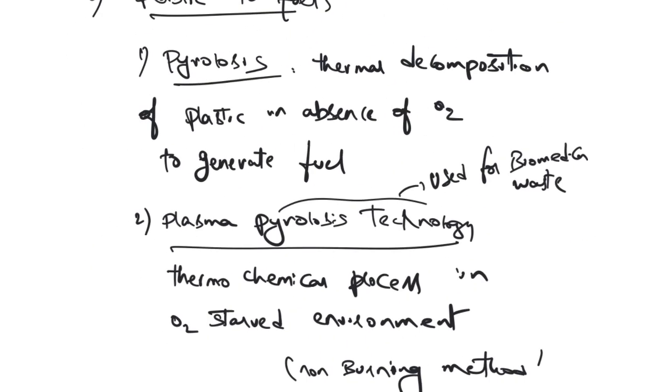The next major important point is plastic to fuels. I have told you they will burn the plastic, but burning will cause a huge amount of toxic gases. This is not burning. This is a kind of thermal decomposition under high temperatures. In the absence of oxygen, they will decompose the plastic into fuels. Then there is also the plasma pyrolysis technique. This is also a thermochemical process. In an oxygen-starved environment, they are converting the plastics into fuels.